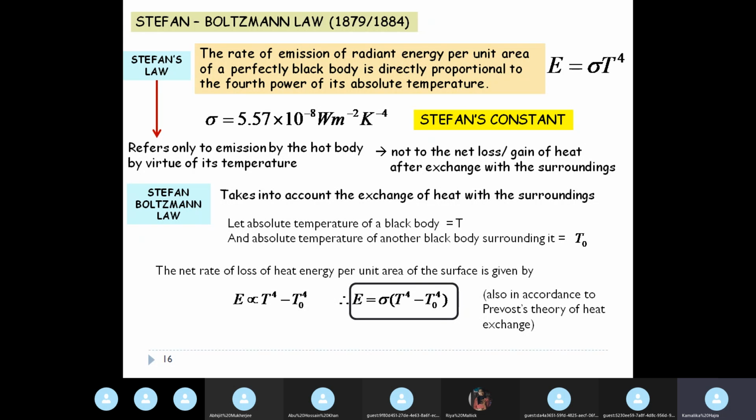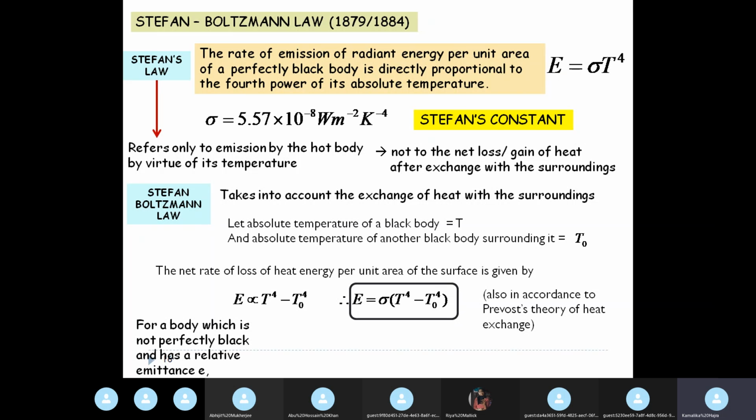And I also therefore went through the history a little bit to find out that Stefan's law was proposed in 1879, where he did not consider Prevost theory of exchanges. But to give it a more generalized form, Boltzmann added to it, considering Prevost theory of exchanges, considering there are other bodies in the vicinity, and he gave this final form. So this is for a perfectly black body.